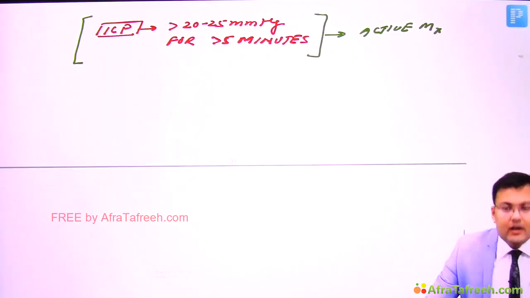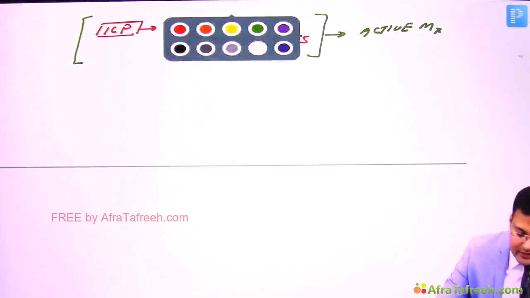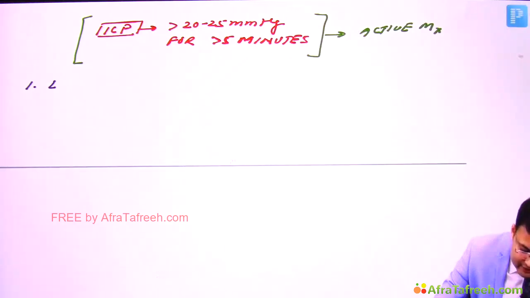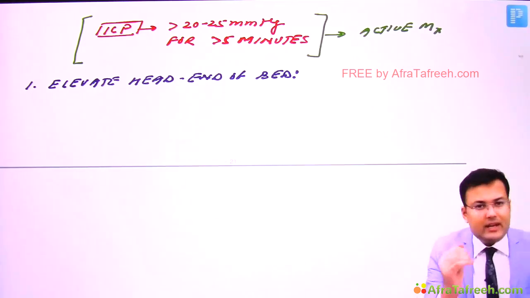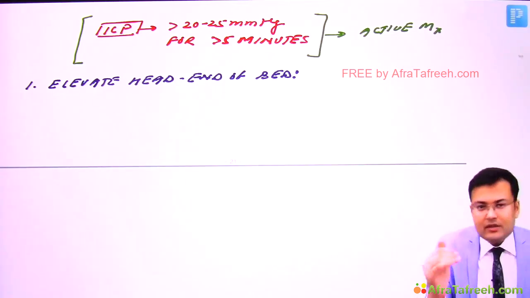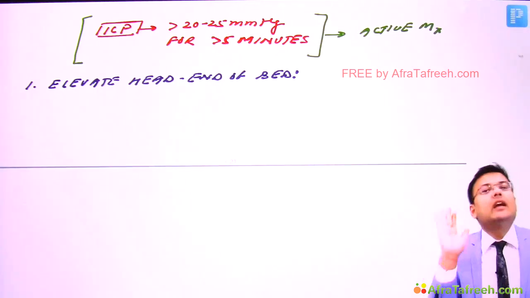So see what the steps of active management are. First, you have to elevate the head end of the bed. There are two positions, one is known as Trendelenburg and the second is known as reverse Trendelenburg. In OT you have seen the head low position.